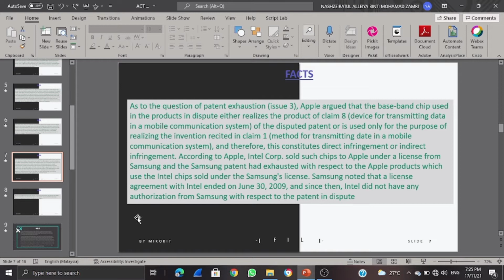As to the question of patent exhaustion, Apple argued that the baseband chip used in the products in dispute either embodied the product of Claim 8, device for transmitting data in a mobile communication system, of the patent in dispute, or was used only for the purpose of embodying the invention in Claim 1, method for transmitting data in a mobile communication system, and therefore this constitutes direct or indirect infringement. According to Apple, Intel sold such chips to Apple under a license from Samsung, and the Samsung patent was exhausted with respect to the patent in dispute.